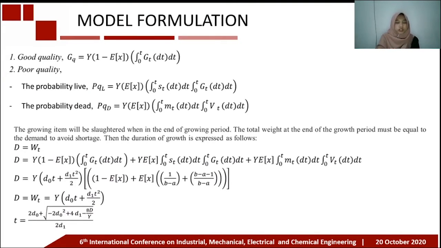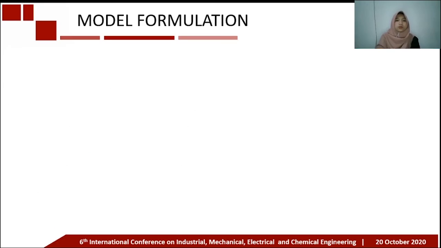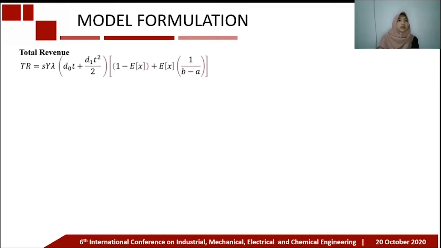Then, the duration of growth is expressed as follows. And next, the costs involved in the model being developed. Total revenue is obtained from total sales for growing items that live until the end of the growth period.